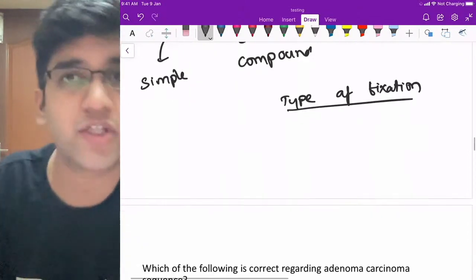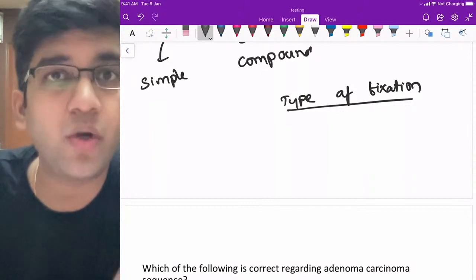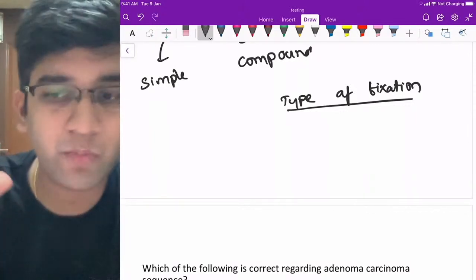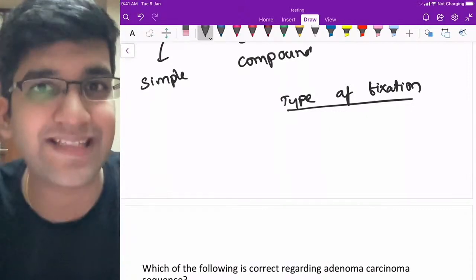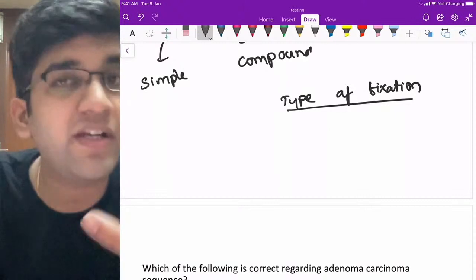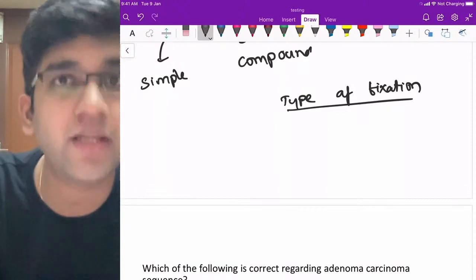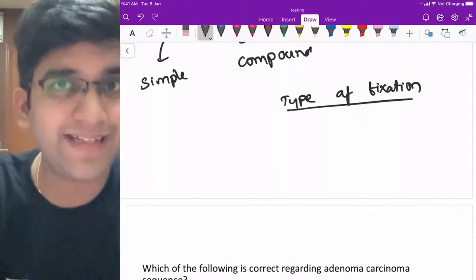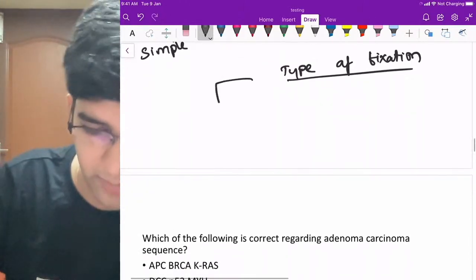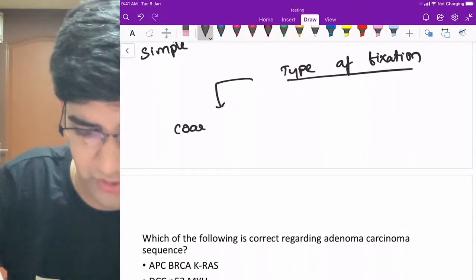There is a group of fixators called coagulative fixators. What they do is, they just coagulate everything, fine? When I coagulate a protein, it's going to stay in the same state forever. Like when you make an omelette, it's a coagulation of protein. The omelette is not going to change, but the egg will change, right? Egg protein gets precipitated, the omelette is already done. So in that form of coagulation, we have a few fixators, right? Based on the type of fixation, we have a few called coagulation fixatives.